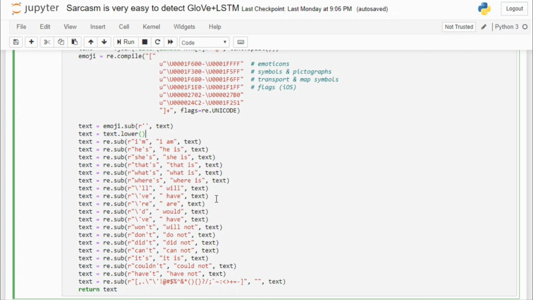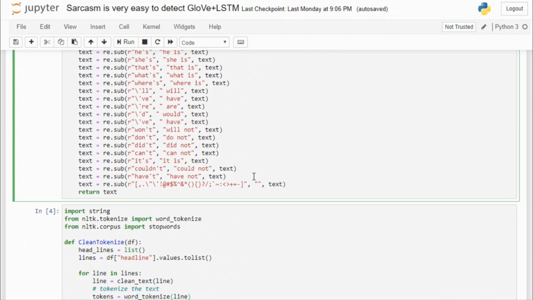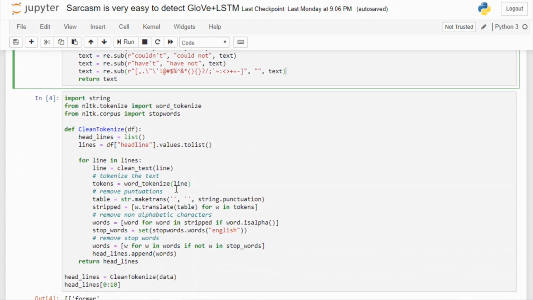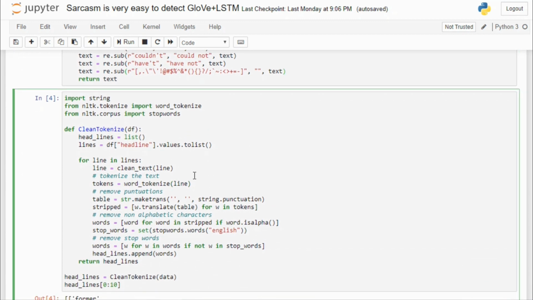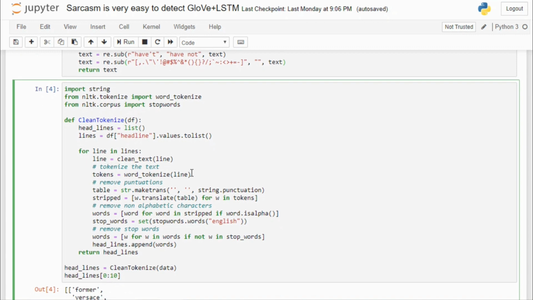And now we are gonna remove every abbreviation and replace it with the full form, because a machine learning model doesn't work well with abbreviations. After that we are removing some punctuation and some symbols too. After that we are gonna do some further text pre-processing, and here I am using a tokenizer function, word tokenize.